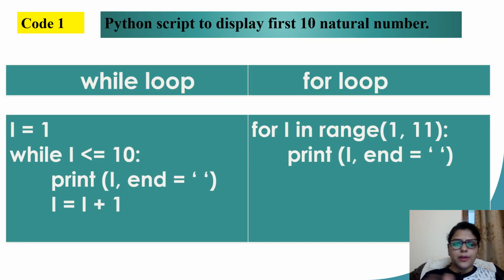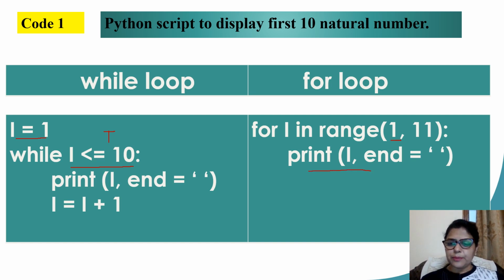Now the same function, putting up the while loop and the for loop in parallel. You can compare. I need to initialize my variable i. In this case, I am not initializing. I am just giving the starting value in the range function. In case of a while loop, I am giving a Boolean expression, while i less than or equal to 10. Till the time this condition gives me a true result, the loop is going to continue. The moment the condition becomes false, the loop will terminate. In case of a for loop, I am giving a starting value and an ending value along with the range function.